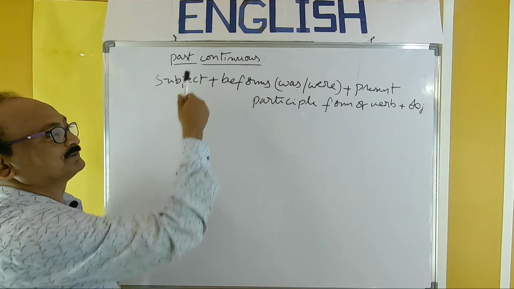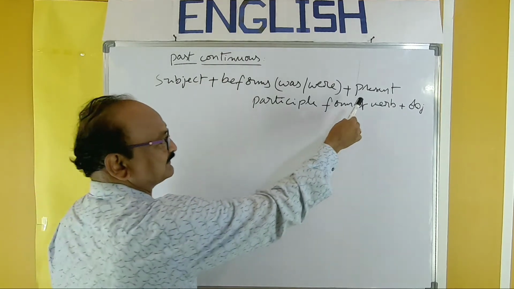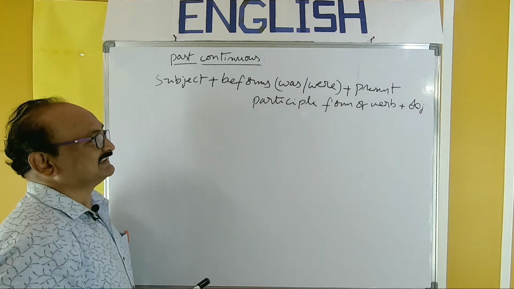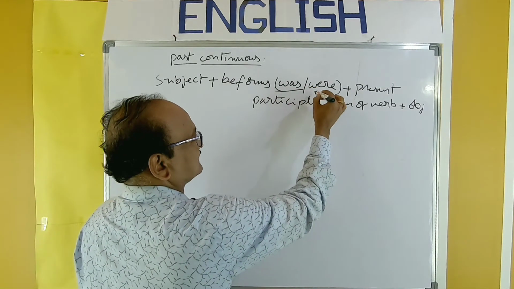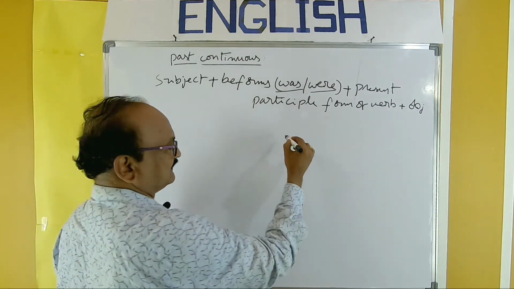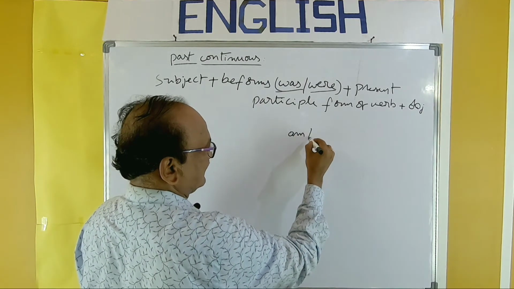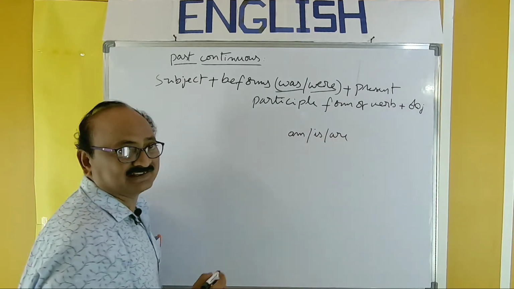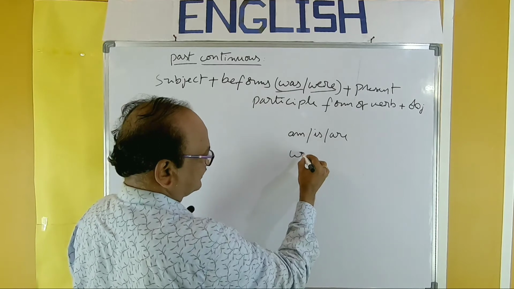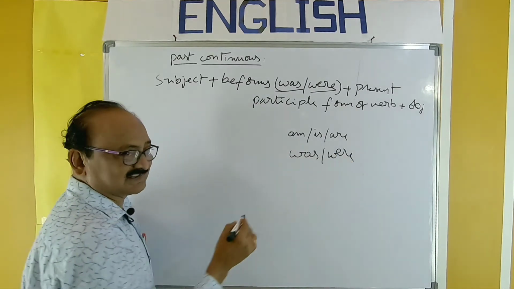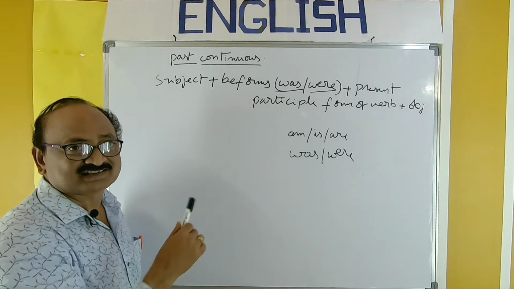The tense is past continuous, and how can we use present participle form? Tense is decided by the auxiliaries or be forms was, were. In present continuous, we used am, is, are. I explained it clearly there. In past continuous, was, were. So that is the difference. And the verb forms are same.